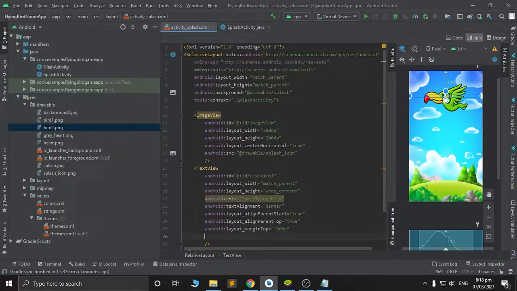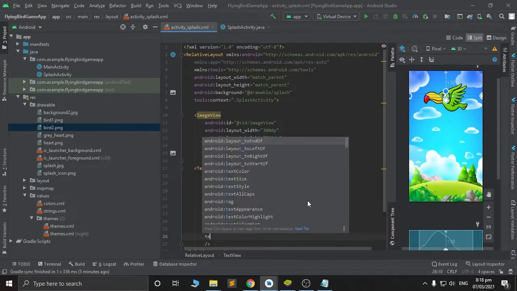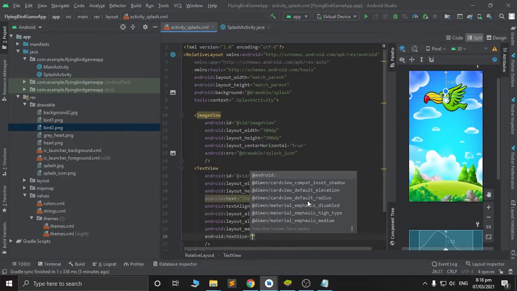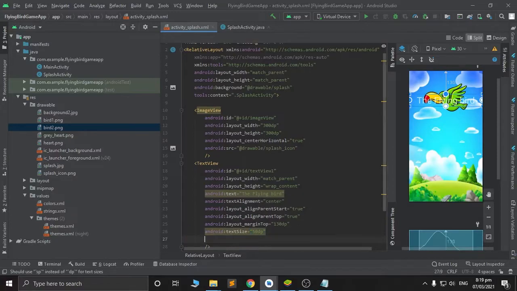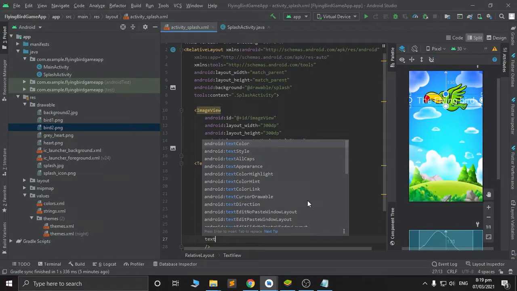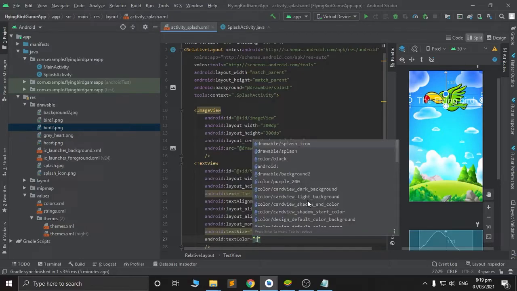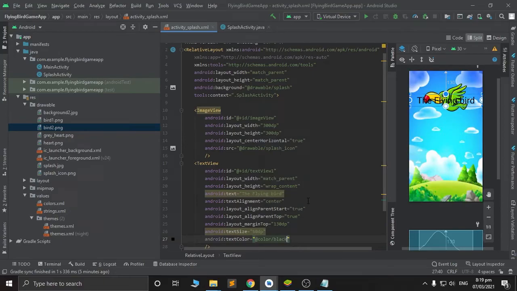Then let's try to resize the text size to 50 dp. So we can see the text, so we will change the color of the text. For now, we will try to change it to black. You can change it, we will change it later.